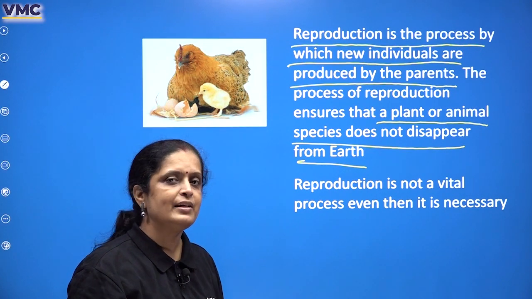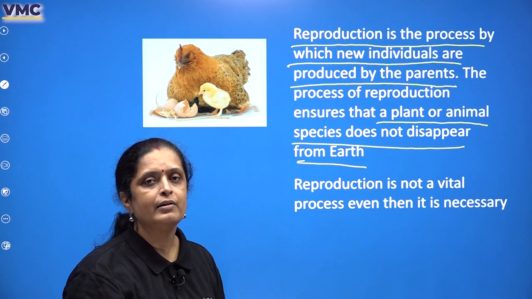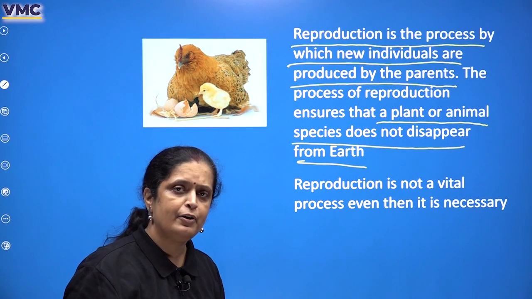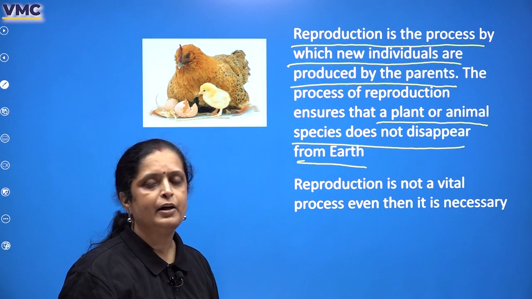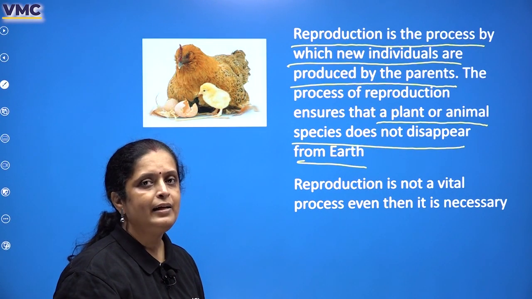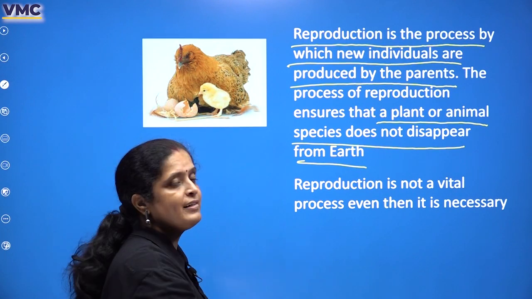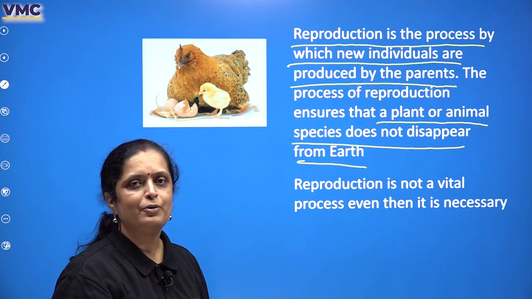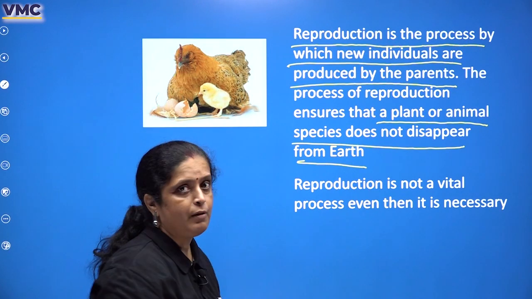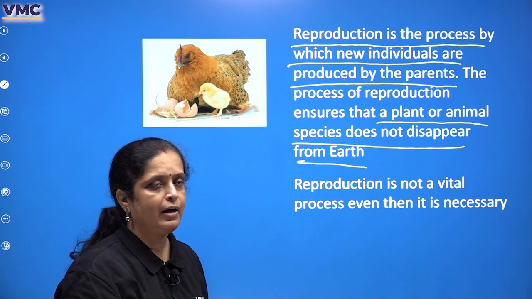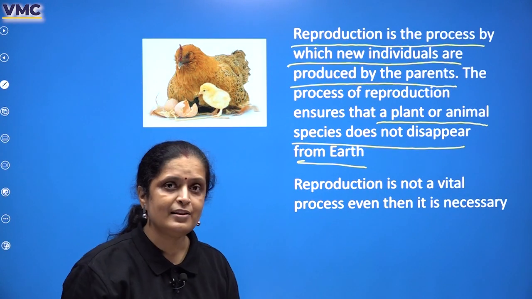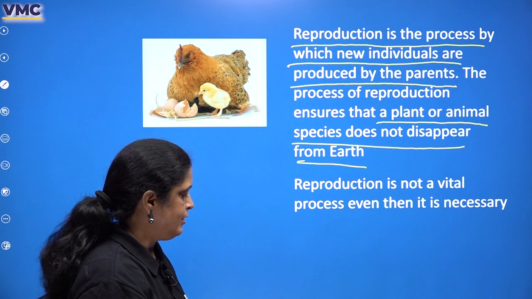If you have to see a certain kind of plant on earth, the plants have to reproduce. If you have to see cat, dog, lion, any animal for that matter, they have to reproduce so that the new offsprings are developed and you get to see the young ones too, right? So reproduction is not a vital process. One wouldn't die without it, but it is a process that is necessary for life to continue on earth.